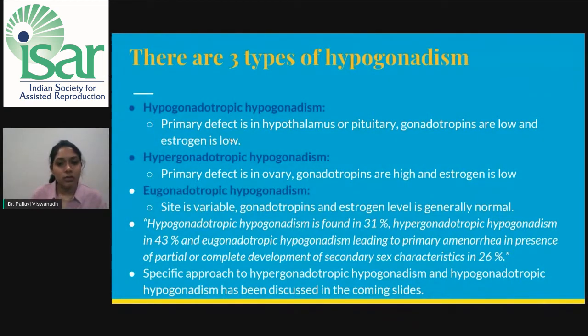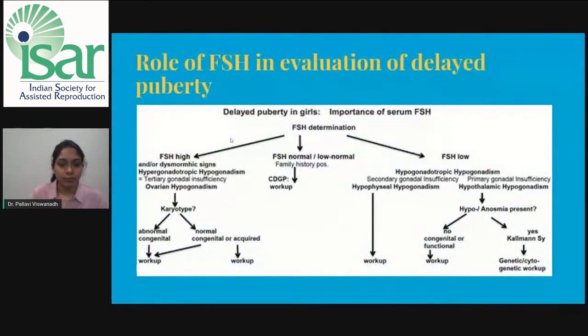Hypogonadotropic hypogonadism is found in 31% of the cases, hypergonadotropic in 43%, and eugonadotropic contributes about 25 to 26% of the causes. The specific approach to hypergonadotropic and hypogonadotropic hypogonadism will be discussed in the coming slides.